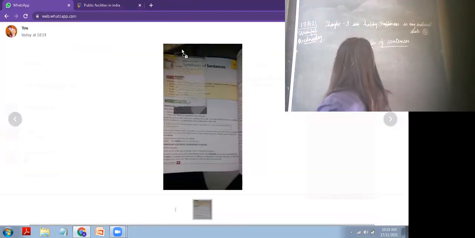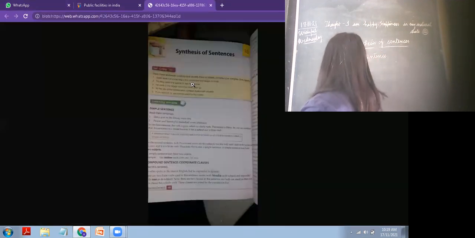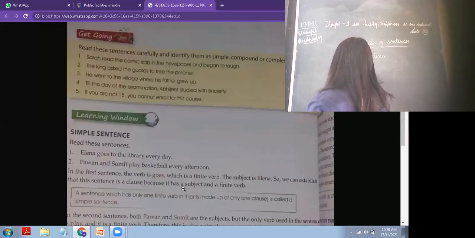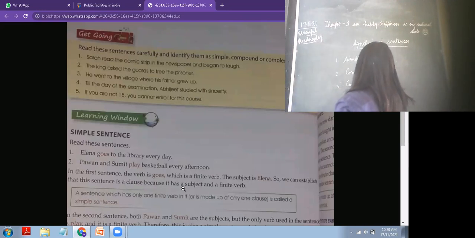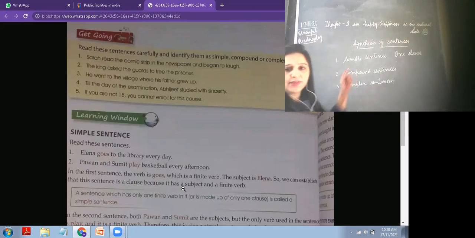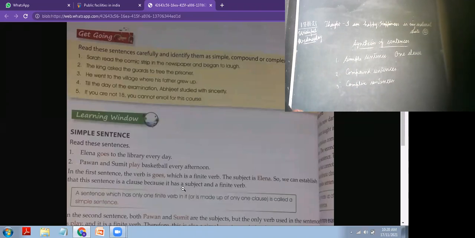In this we are going to learn simple sentences, compound sentences, and complex sentences. In simple sentences, we are having only one clause, because it is having a subject and a verb. So it is a complete sentence. Having only one clause is called a simple sentence.